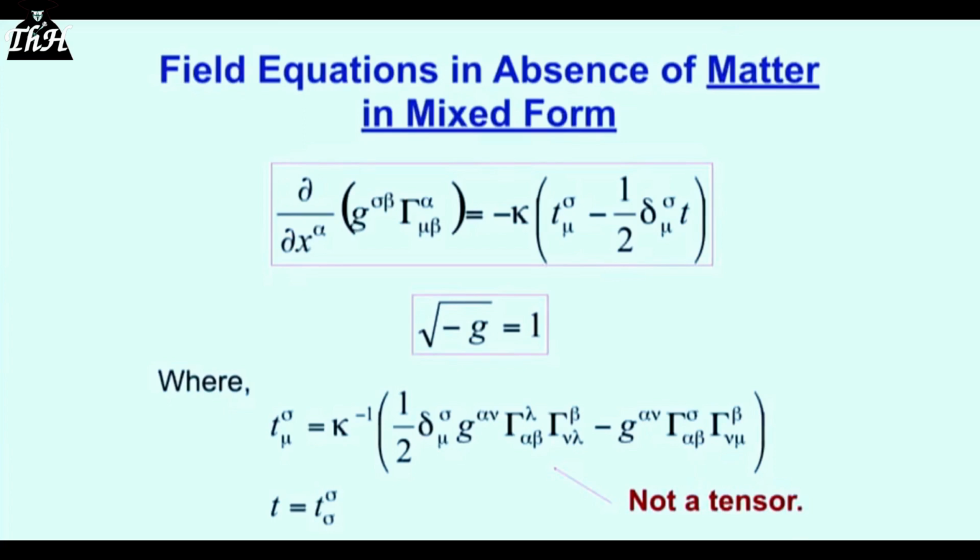And in the right-hand side, he says, since there's no matter here, and there's energy because the gravitational field has energy, I need energy. So what does he do? He concocts a thing called his pseudotensor. This is this little t with subscript sigma and subscript mu. And t is just a number that you obtain. It's an invariant that you obtain from t superscript sigma and subscript mu by setting sigma equal to mu, as we see down here. T is equal to t with sigma in both subscript and superscript. It reduces the tensor by 2 values, right? And so a tensor with no superscripts and subscripts is a scalar or an invariant.